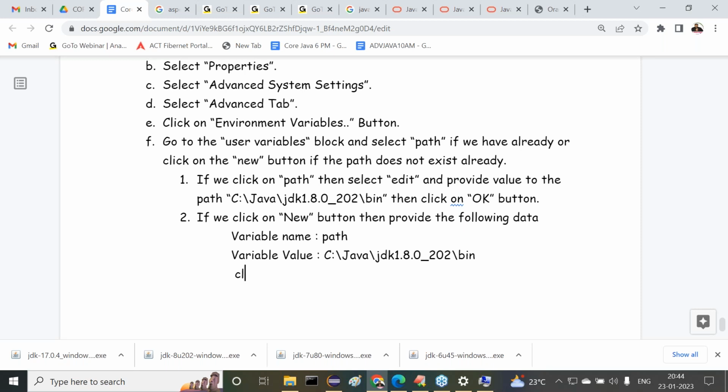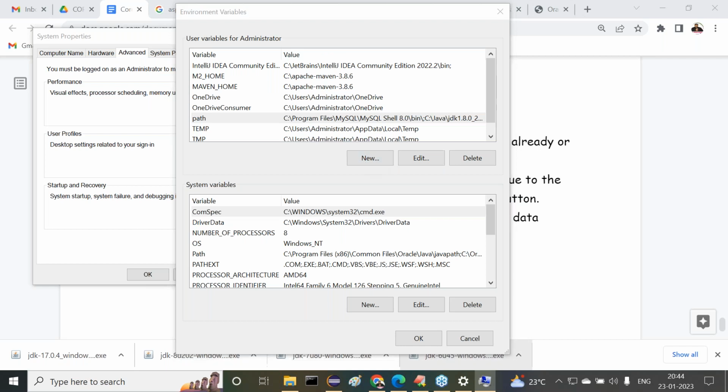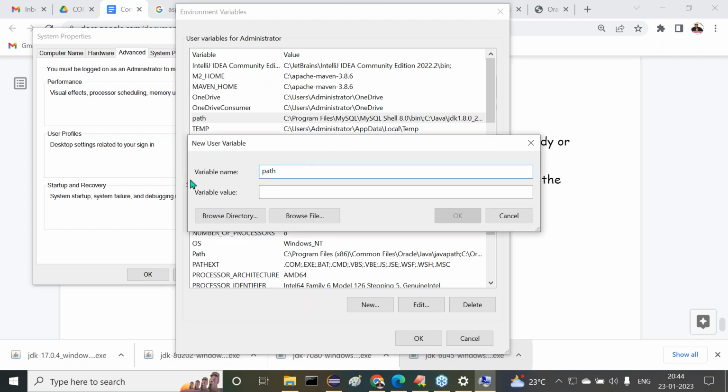Then after that, click on what button here? Now see this, let me show this point here. Right, sir. For example, if I click on new, here what we have to provide is path. Variable name is path. Variable value is the copied one. Click on the OK button. That's finished. Automatically, that path will be created, a newer one. If the path is already available, edit it. If the path is not available, click on the new button and create a path where you provide your value clearly.